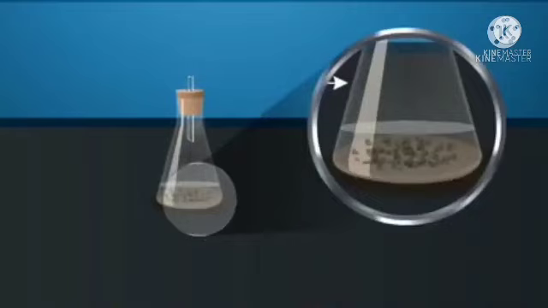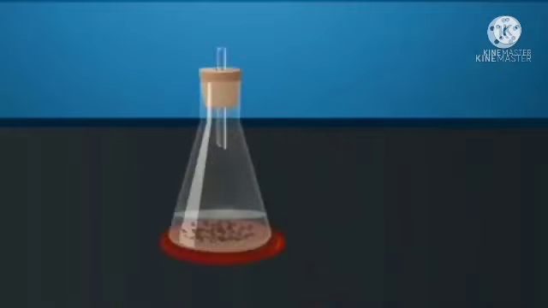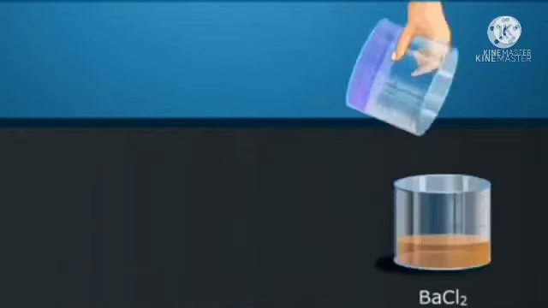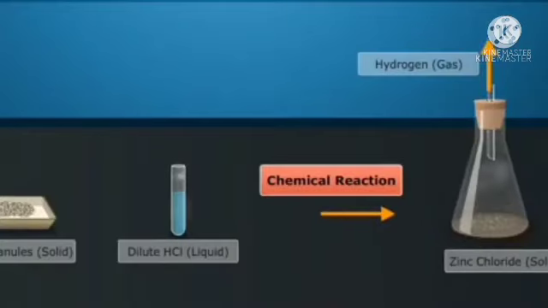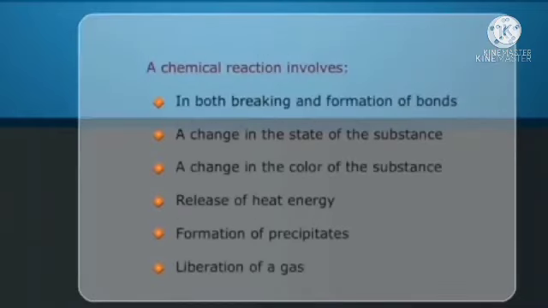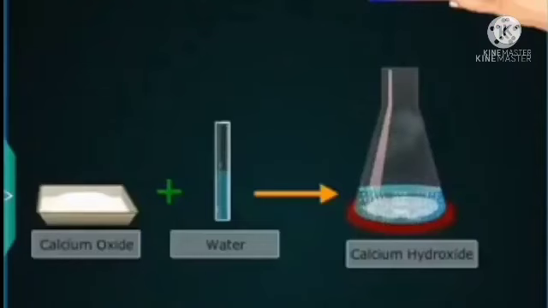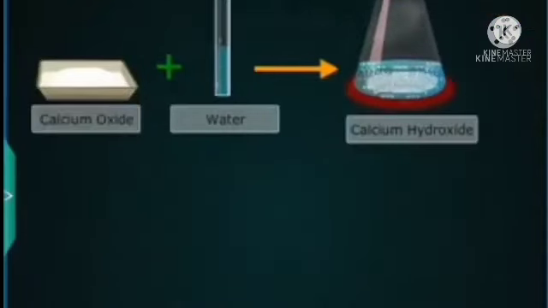A change in state of the substance, a change in the color of the substance, or release of heat energy indicate a chemical reaction. The first is a change in state. Second is the formation of precipitate. Third is the liberation of gas. A chemical reaction involves both breaking and formation of bonds, and a change in color of the solution.